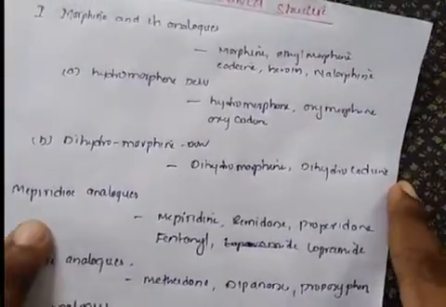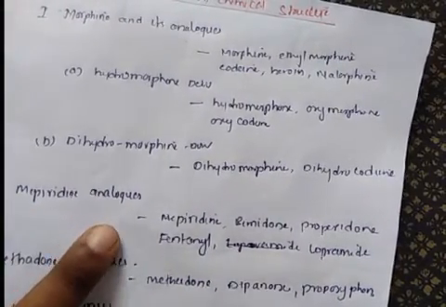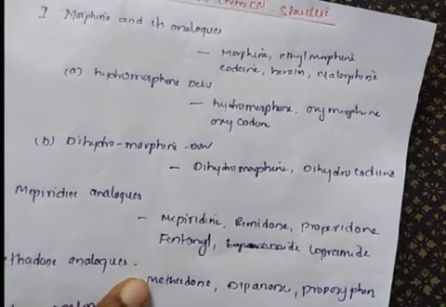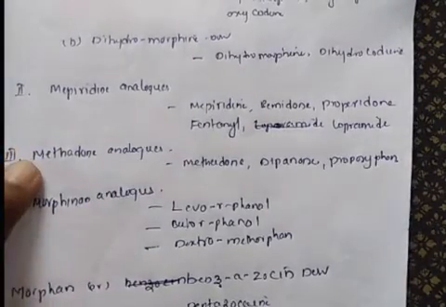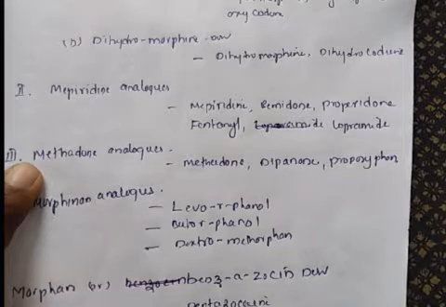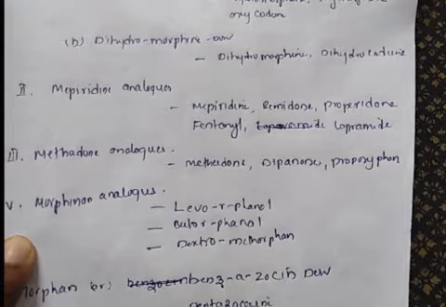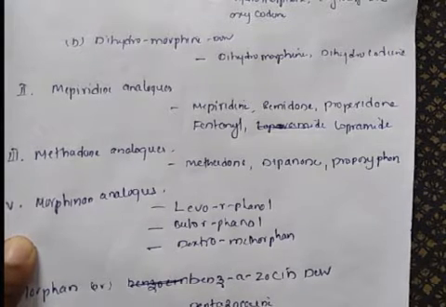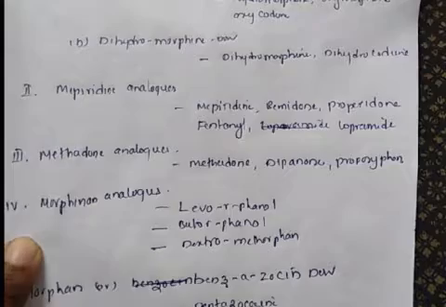And coming to the next class of these narcotic analgesics based upon chemical structure, the meperidine analogs. The examples are meperidine, piminodine, properidine, fentanyl, loperamide. And the third class is the methadone analogs: methadone, dipipanone, propoxyphene. The fourth category is the morphinan analogs: levorphanol, butorphanol, dextromethorphan.